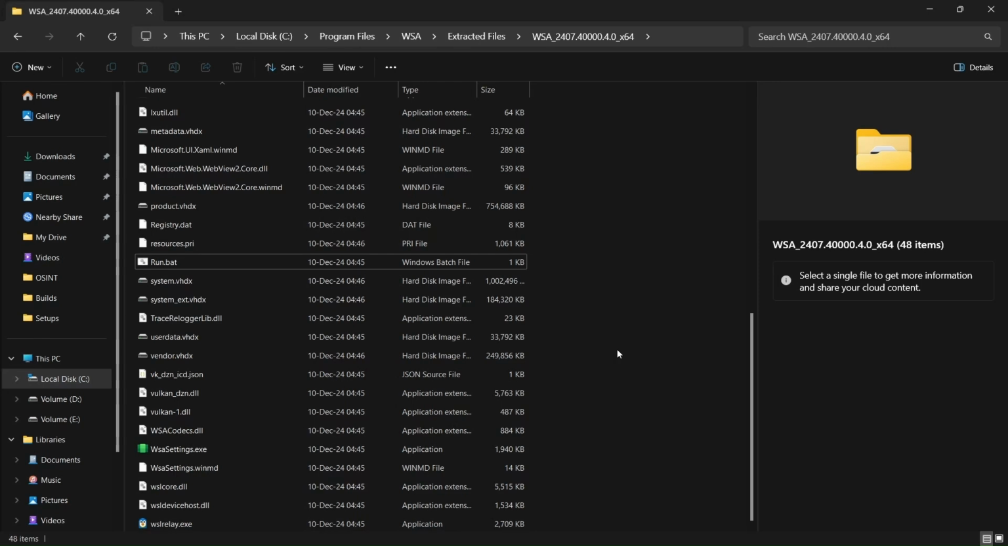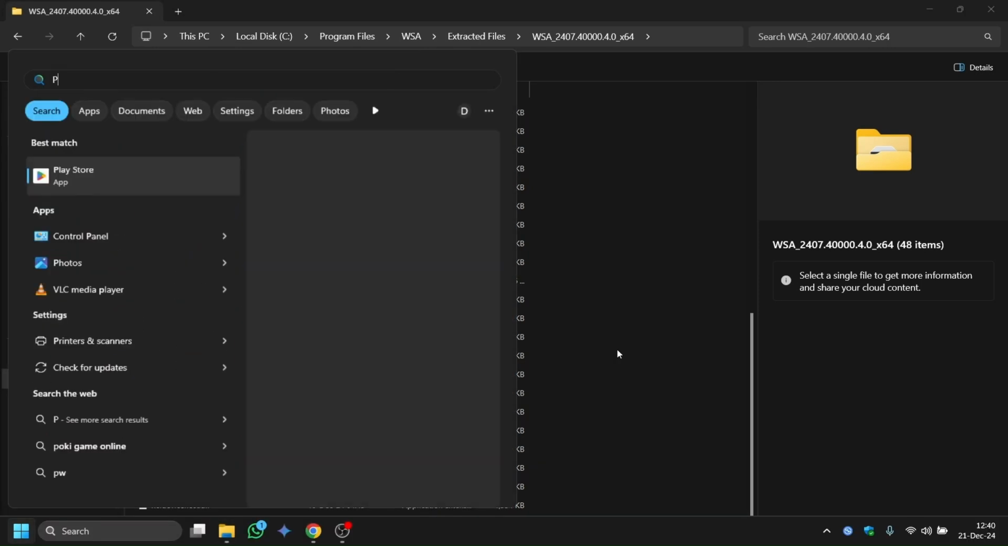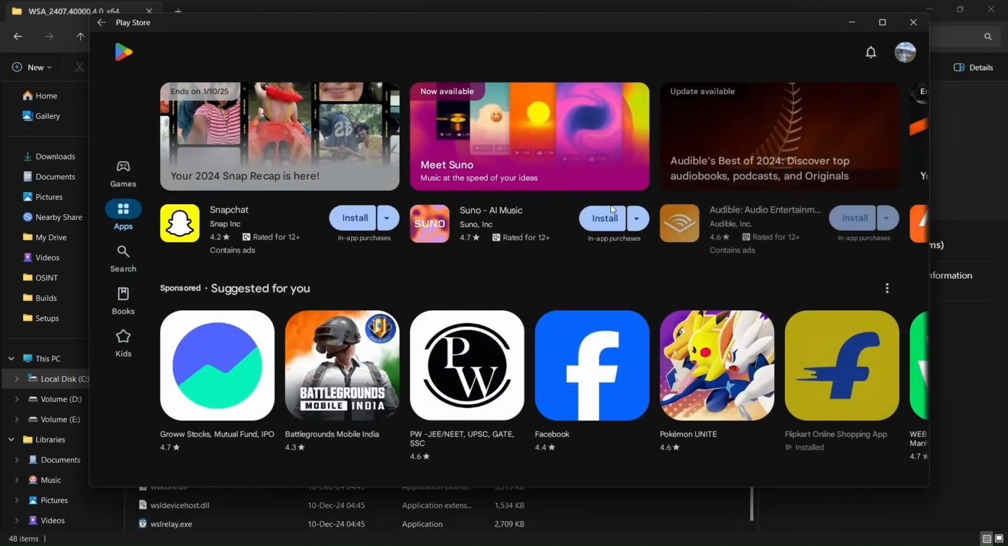If the batch file ran and installed successfully, then you should be able to search for Playstore, open it, log in, and use any type of Android application you want.